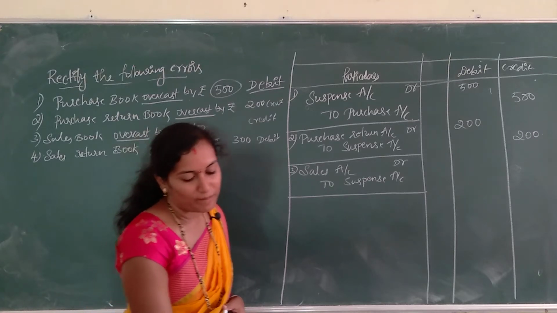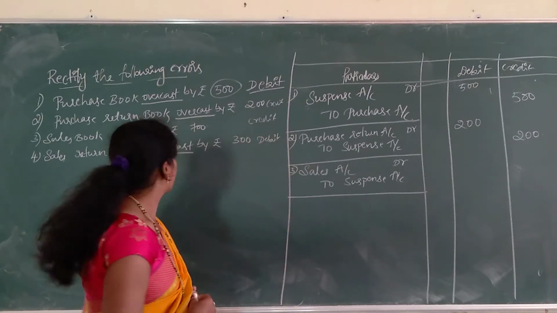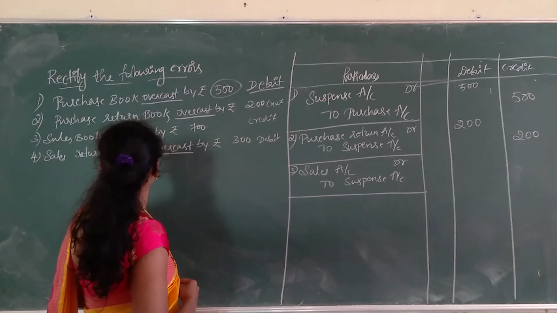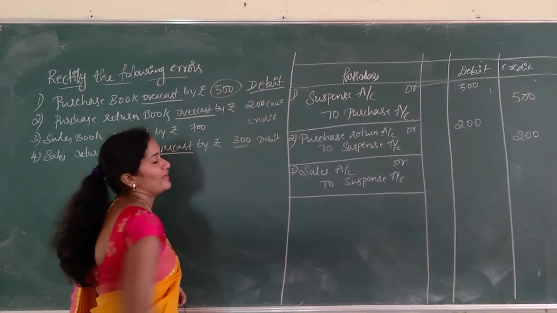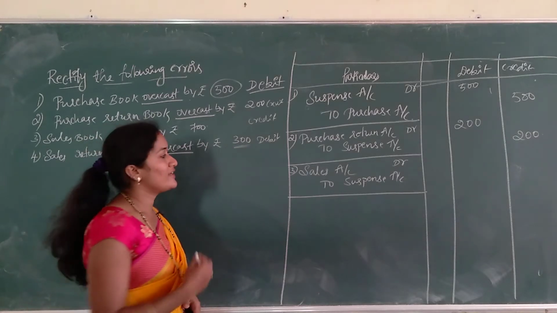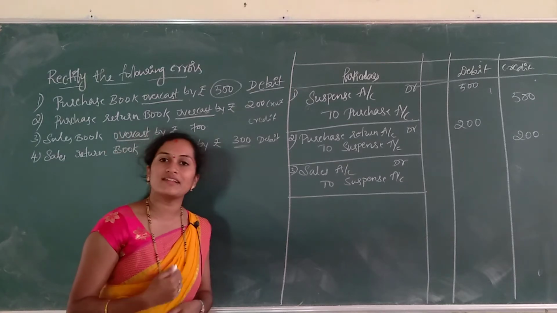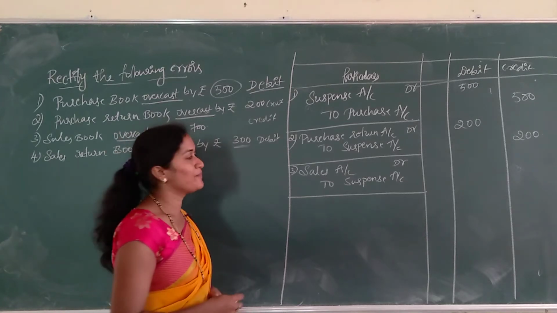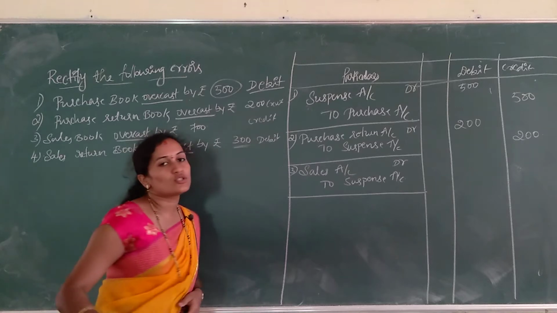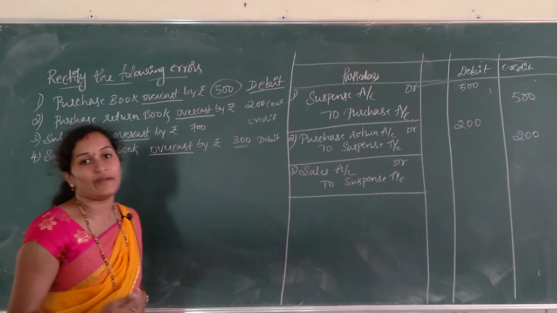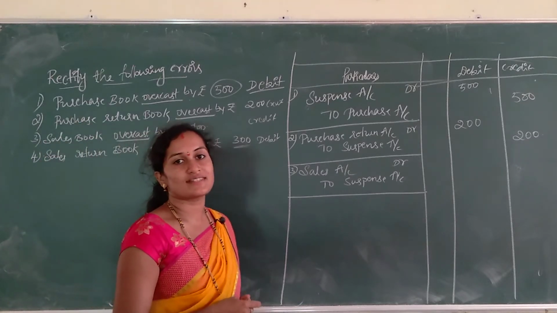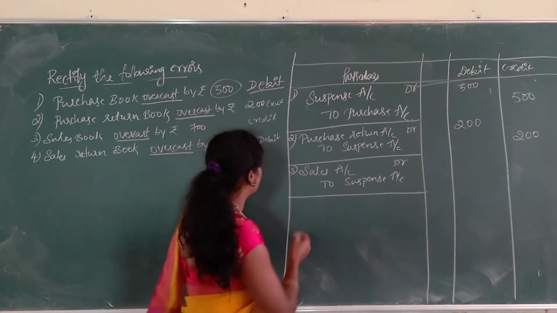Next one is sales return book overcast by rupees 300. If the sales book shows the credit balance, then the sales return book shows debit balance. So sales return book shows debit balance, excess debit. In order to rectify that excess debit we have to give the credit.